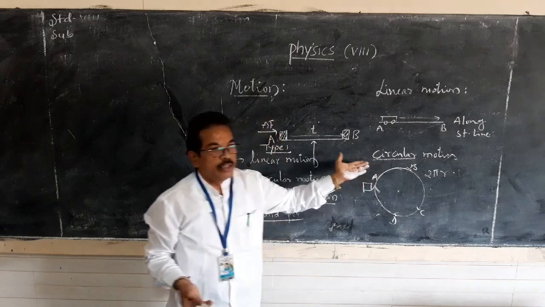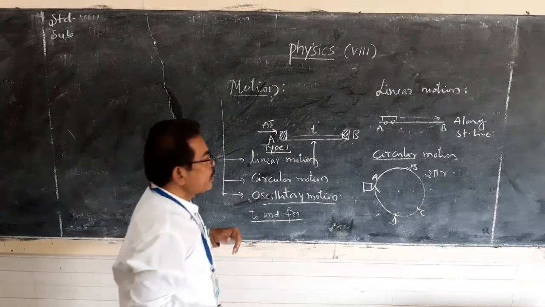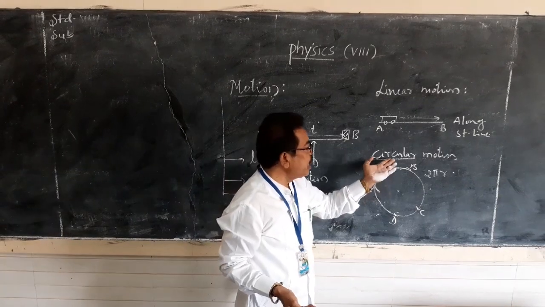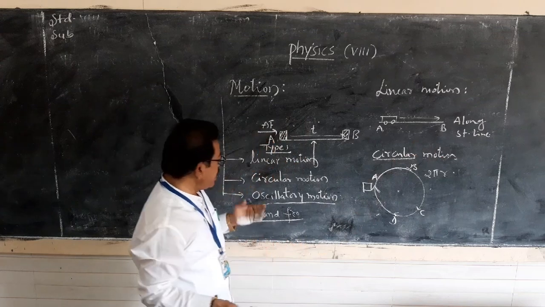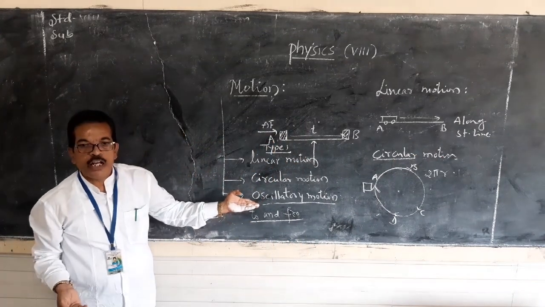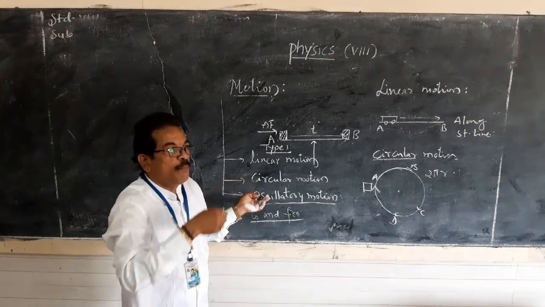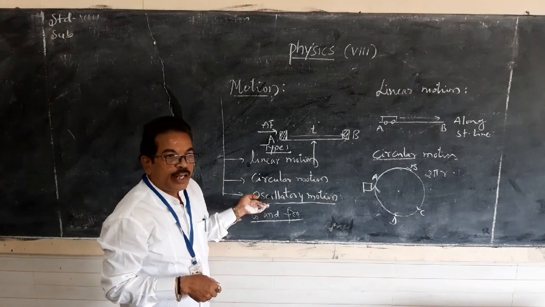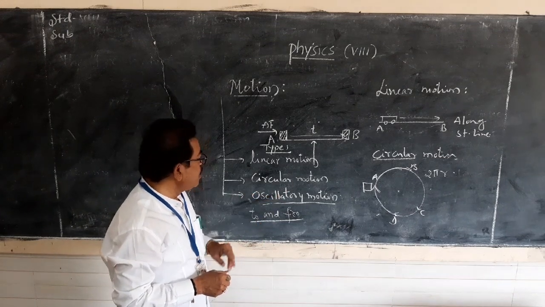For example, the planets moving around the sun, the motion of the moon around the earth, all represent the circular motion. Then oscillatory motion, there are two best examples: the movement of the pendulum in a wall clock, then the movement of the swing, that is the oscillatory motion.